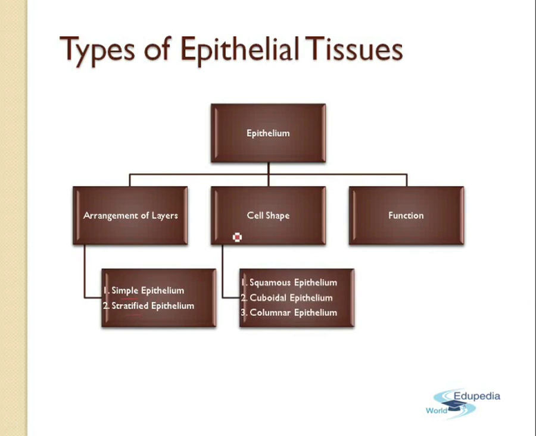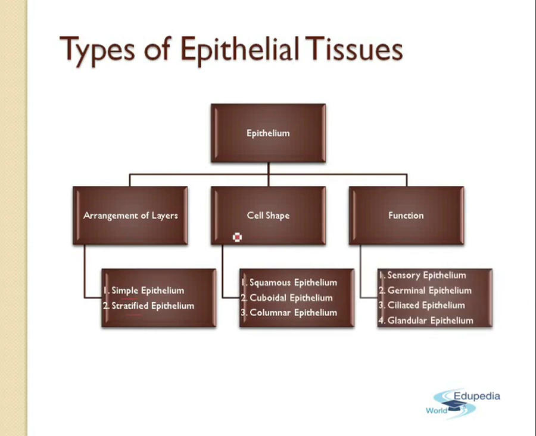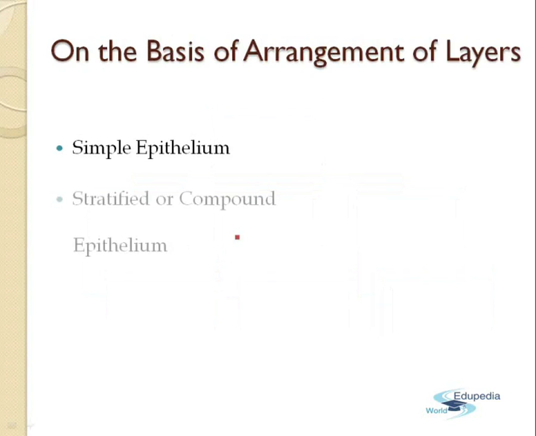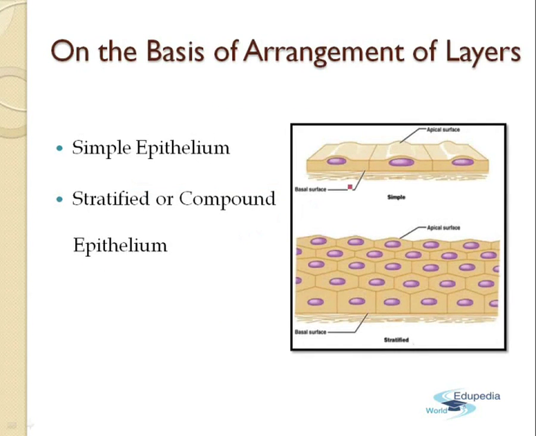Based upon the cell shape, the epithelial tissues can be of three types: the squamous epithelial tissue, the cuboidal epithelial tissues, and the columnar epithelial tissues that we are going to discuss in the coming slides. And based upon the functions, it can be of the following types: the sensory epithelial tissues, the germinal epithelial tissues, ciliated epithelial tissues, and the glandular epithelial tissues. So let us start first with the types of epithelial tissues on the basis of arrangement of layers: the simple epithelial tissues and the stratified or compound epithelial tissues.